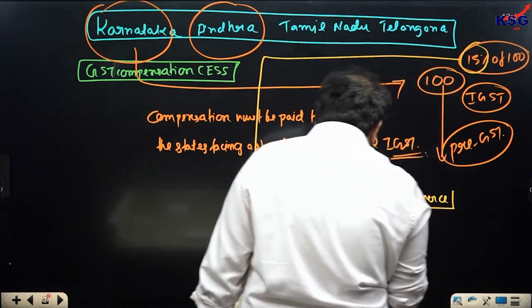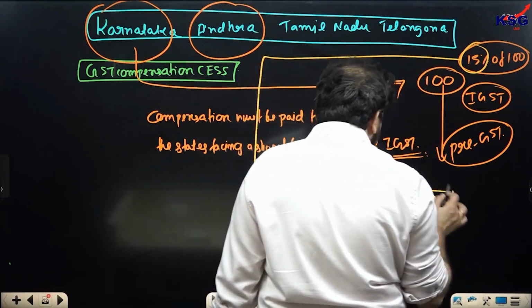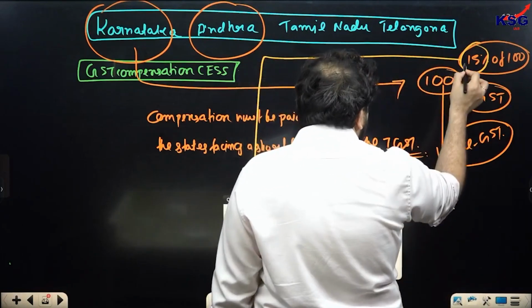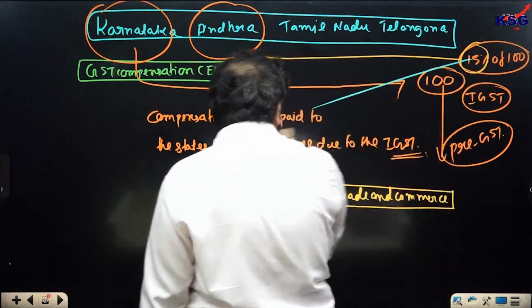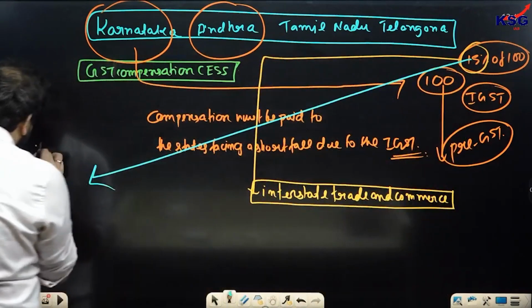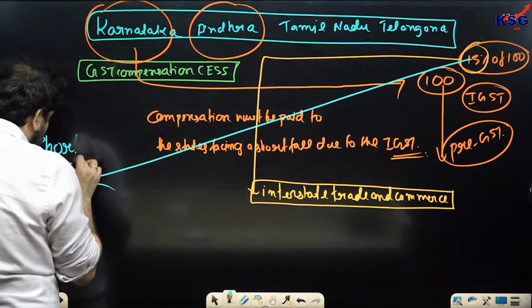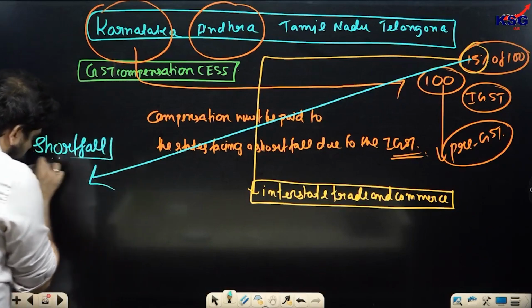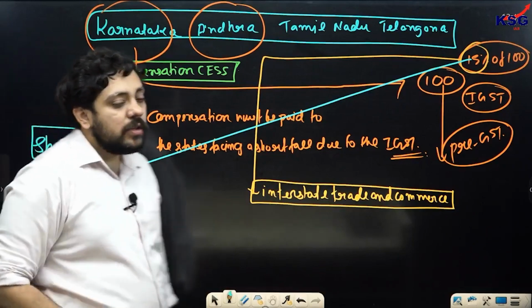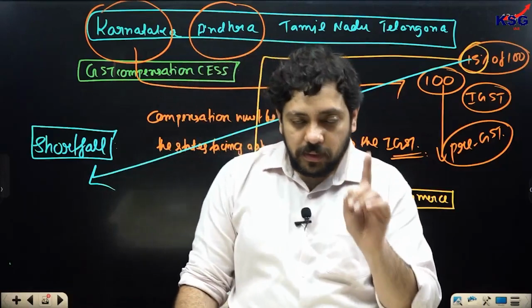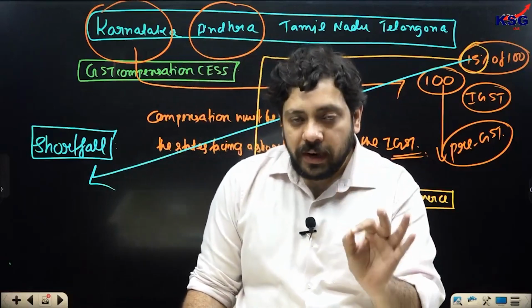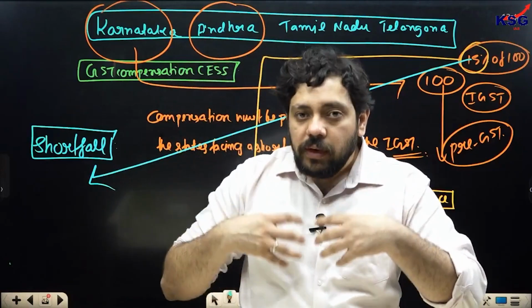Now, what the union government promised the state of Karnataka was that this, which is identified as your shortfall, the 15% which is identified as your shortfall, we will compensate for it.